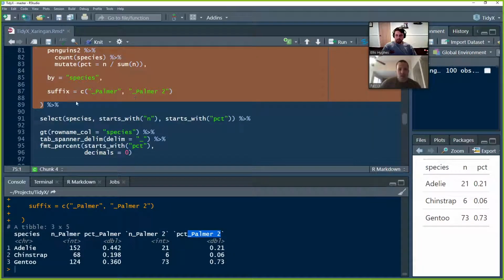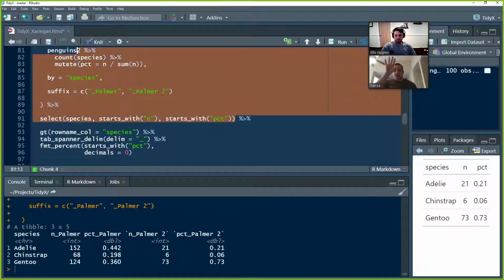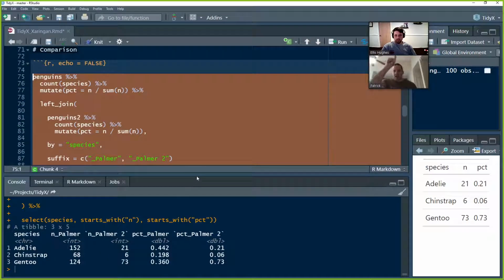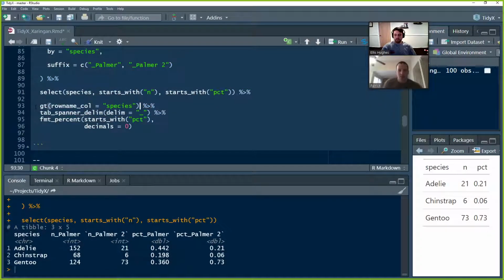frame. And then we're going to pipe that into select. So we're going to select species. Starts with N and starts with PCT. So basically, we're selecting those columns. And in this case, the starts with is saying select all columns that start with N, which is the count columns and N, and then select all columns that start with PCT. So this is how Ellis got in that presentation. He got that table that had a spanner over the top that basically was like a value count and then a percentage count. And that's what he's going to pipe into the GT table.